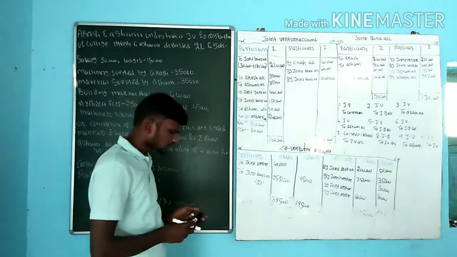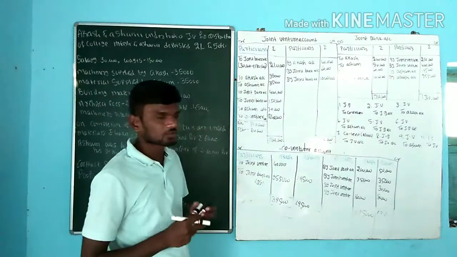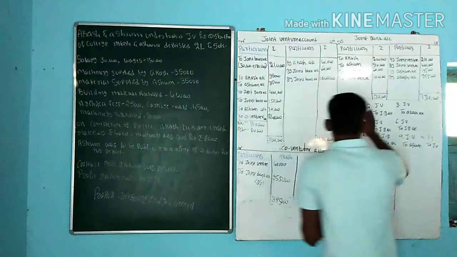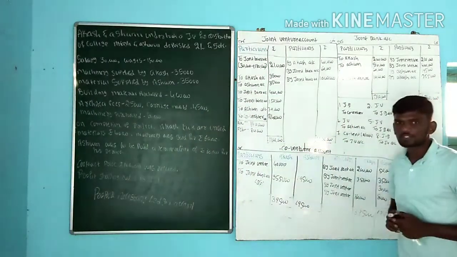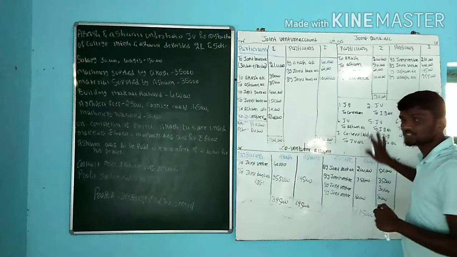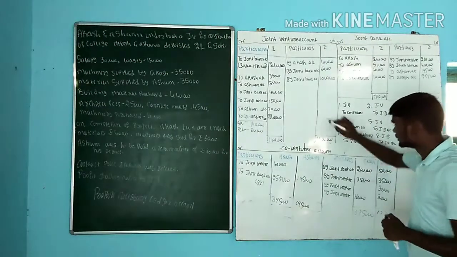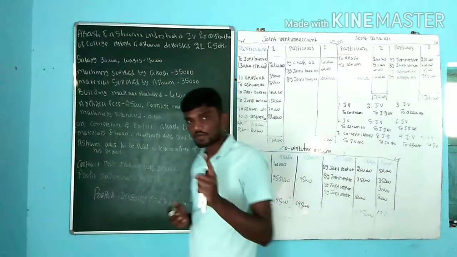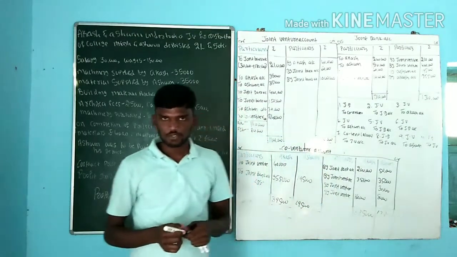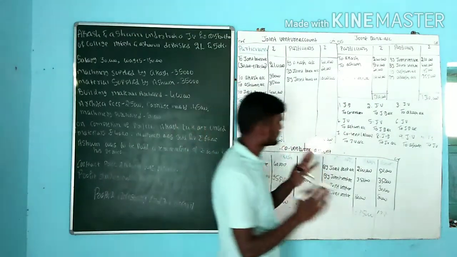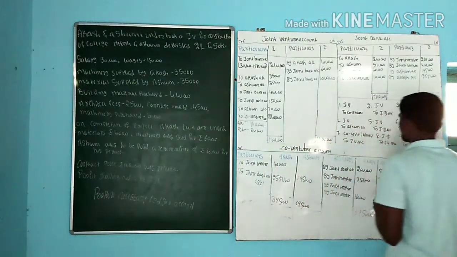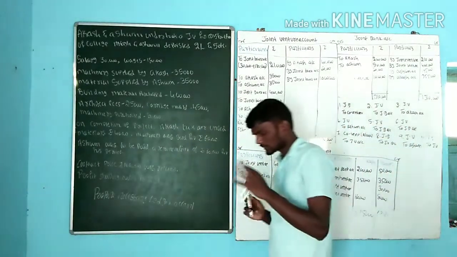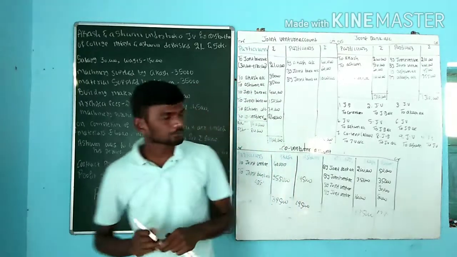Even sometimes in the question they may ask journal entries also. Even if you know journal entries, you can prepare either journal entries or ledger accounts. But important is your journal entries. By using journal entries, this is how we need to prepare the ledger accounts. How to prepare the journal entries? For that we need to visit the first video. Watch the first video, then you will get some idea how to prepare journal entries and all.